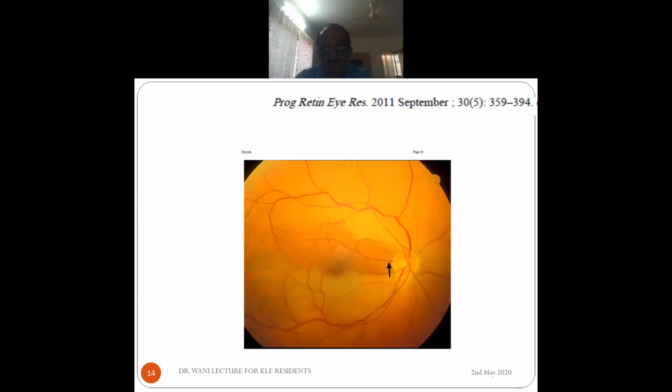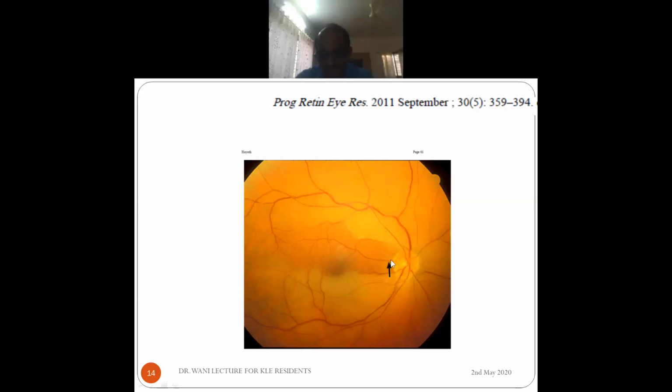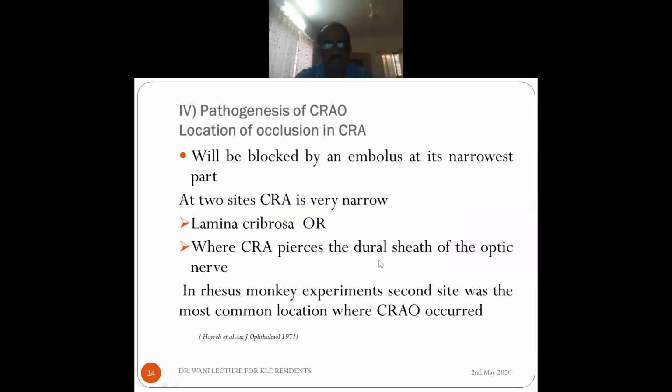So you can see that there is normal color over the central part, but there is a surrounding opacification because of central retinal artery occlusion. And this is because the cilioretinal artery supplies this part. This patient is lucky. Now, how does CRAO occur and what is the location of occlusion of the central retinal artery? It is usually blocked by an embolus at its narrowest part, and there are two sites where the central retinal artery is very narrow. One is the lamina cribrosa, or where the central retinal artery pierces the dural sheath of the optic nerve.